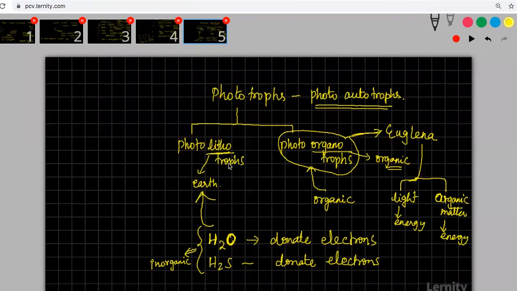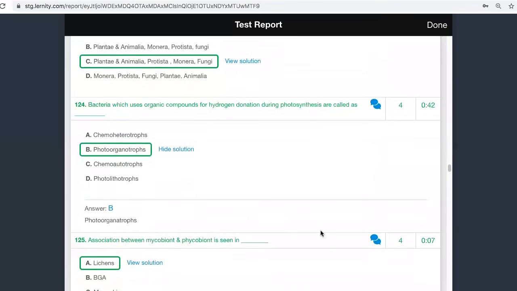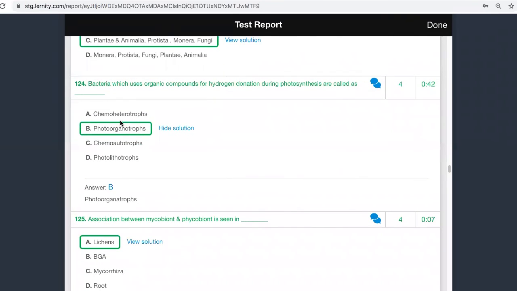Lithotroph is exclusively photosynthetic. It will use only inorganic substances. But when it is organotroph, it can use either organic matter or light; mostly it will try to use organic matter only. So here the question is, bacteria which uses organic compounds for hydrogen donation during photosynthesis is called as dash.